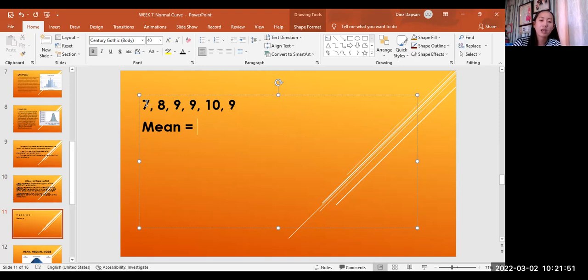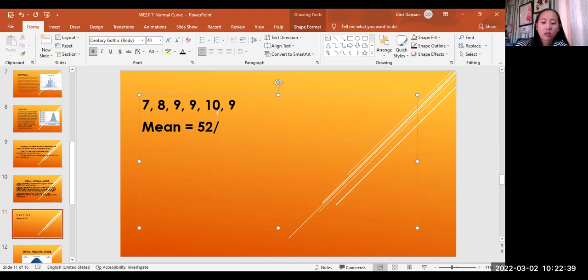Okay, let's add them all. 7 plus 8 is 15, plus 9 is 24, plus 9 is 33, plus 10 is 43, plus 9 is 52. So 52 divided by, how many data are there?